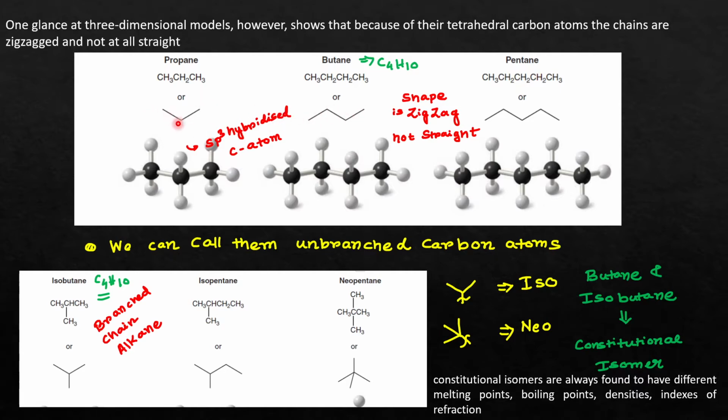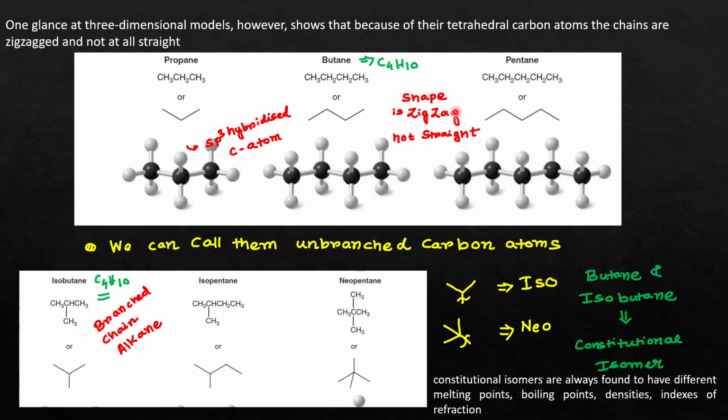So this is the representation of bond line formula. This zigzag structure came due to the sp3 hybridization of this core carbon atom. Due to that sp3 hybridization, you can see that this hybridized orbital has a certain orientation, that is 109 degrees some minutes. Due to that orientation of the sp3 hybridized orbital, these alkanes do not have this type of simple structure. Instead they have this type of zigzag structure.